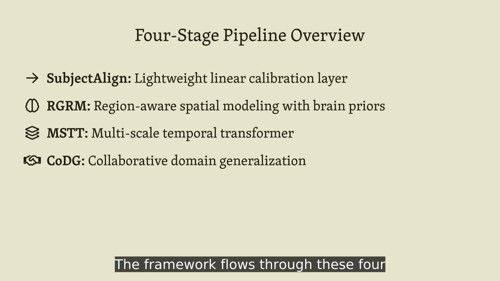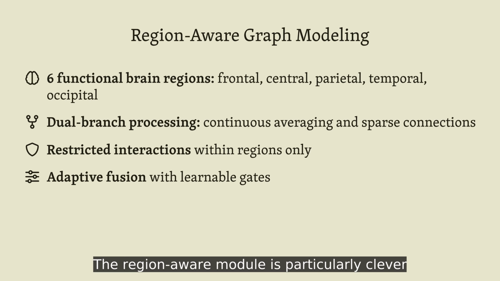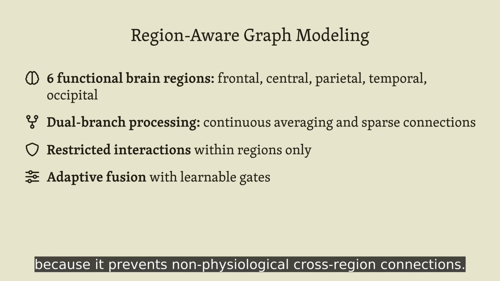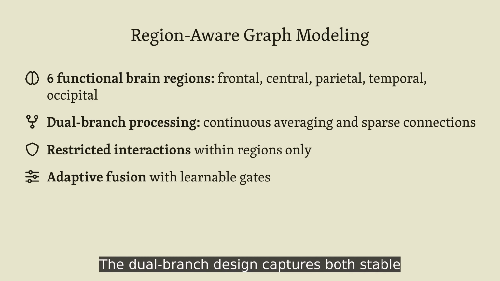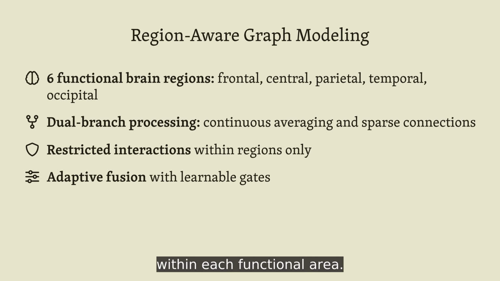The framework flows through these 4 stages, each addressing a specific aspect of the cross-subject challenge. The subject alignment provides initial calibration while the region-aware module captures spatial brain organization. The region-aware module is particularly clever because it prevents non-physiological cross-region connections. The dual-branch design captures both stable region-level patterns and discriminative sparse couplings within each functional area.